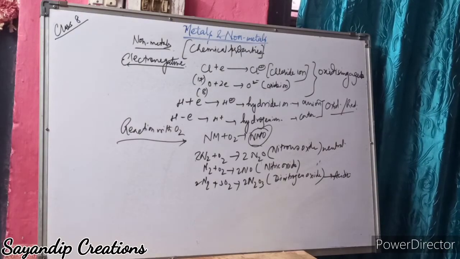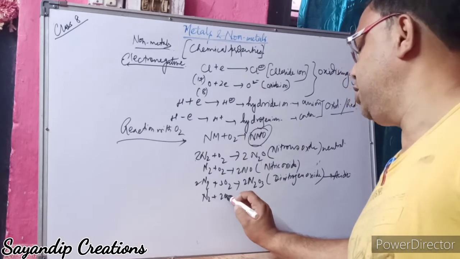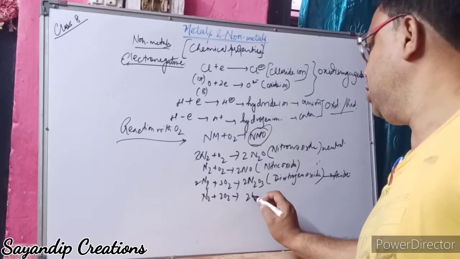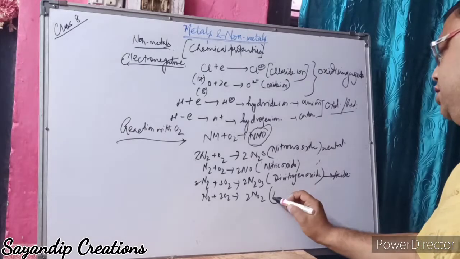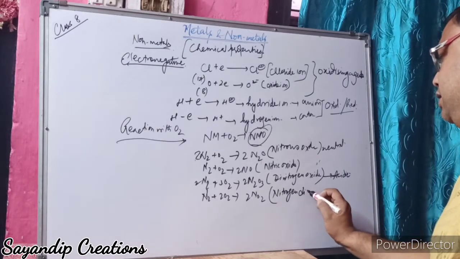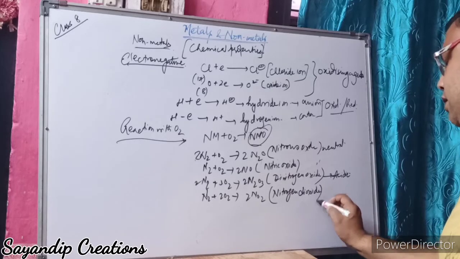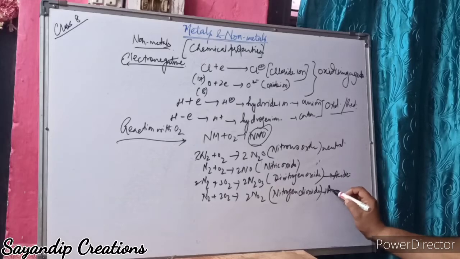Another one is N2 plus 2O2, which forms 2NO2, nitrogen dioxide, which is also acidic in nature.